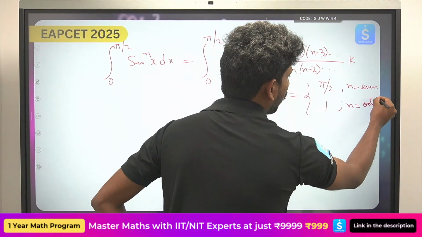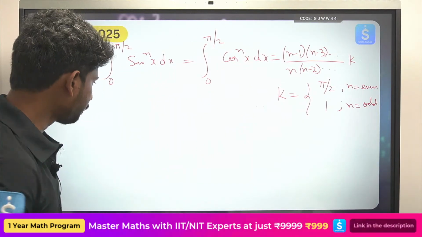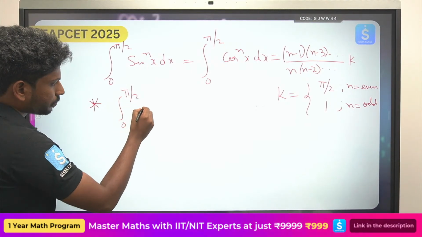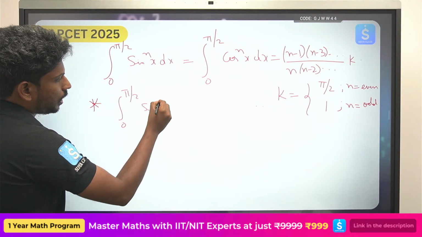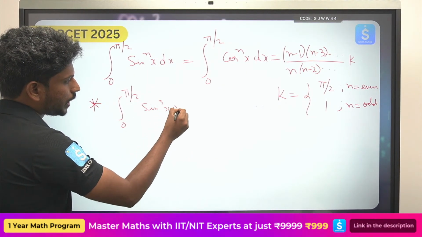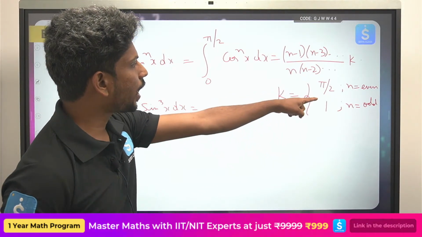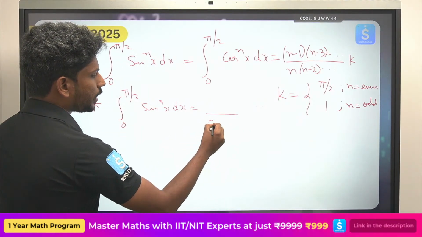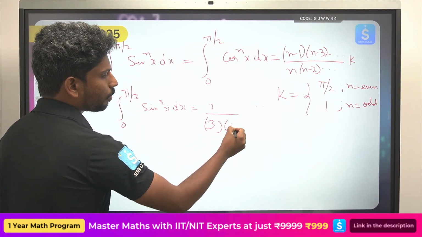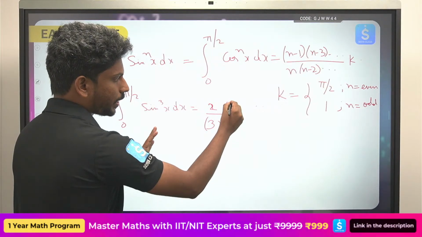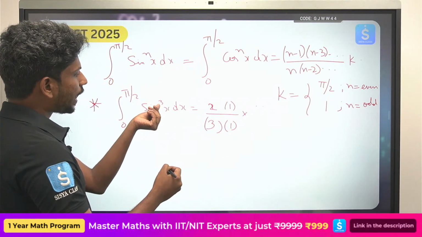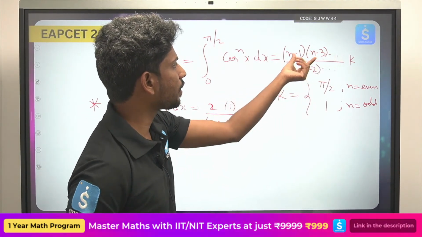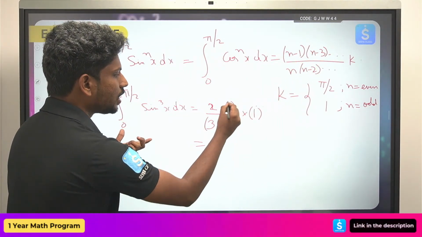Okay, let me take a small problem here itself. What is integral 0 to pi by 2 sin power 3x dx? Whenever n is odd, what you do: n is 3 here, then 2 above, then 1. Don't put 0 again here, just 1, into k. Now what is the n value here? 3. So when n is odd the k value will be equal to 1. I used the same formula here. So the answer is 2/3.